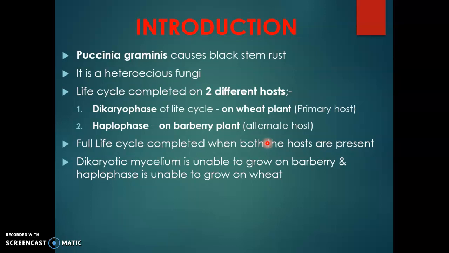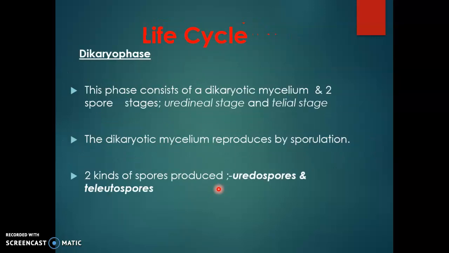So Puccinia is a heteroecious fungus, with its life cycle completed on two different hosts. The first phase is a dikaryotic phase, completed on the wheat plant. The haplophase, the second phase, is completed on the barberry plant, which is known as its alternate host. The full life cycle is completed only when both host plants are present. Dikaryotic mycelium is unable to grow on barberry, and the haplophase is unable to grow on wheat.